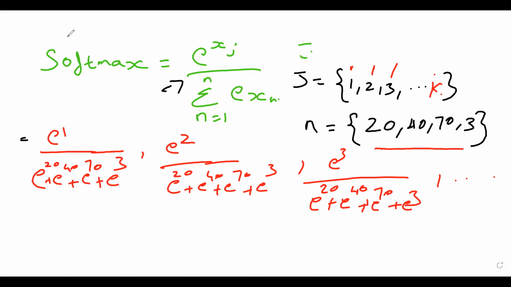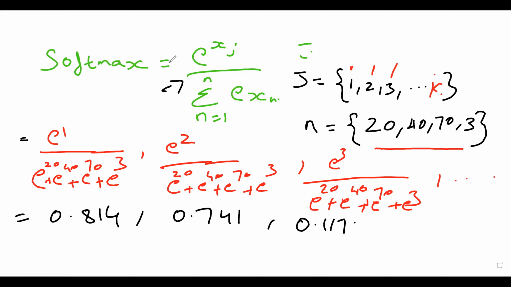So as per our softmax function, what will it be doing? After calculating all these exponential values, it is returning something like 0.814. And this e power 2 is returning something like 0.741, and this is an assumption. This is not the exact value, I'm just assuming that it will be giving this value, and this e power 3 will be giving us something like 0.1174.